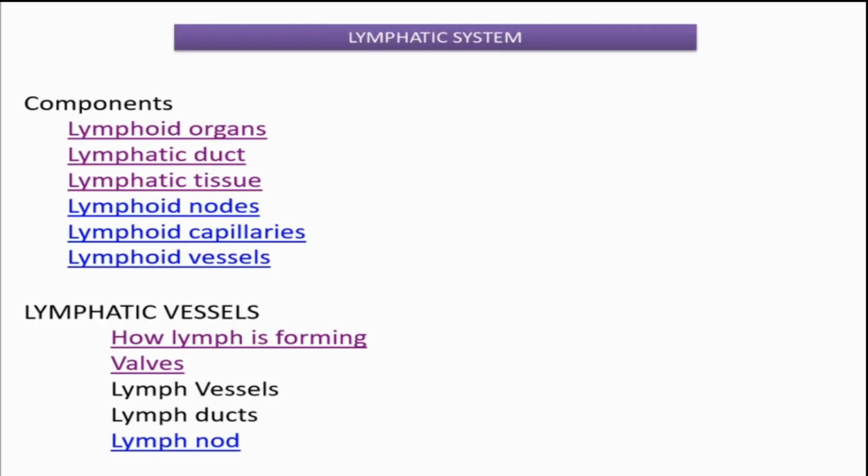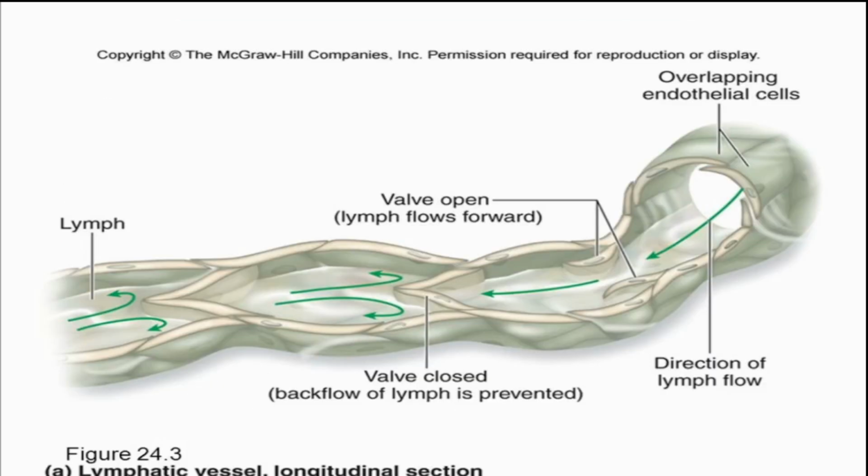Okay, next. Next is about valves. Inside the lymphatic vessels, certain valves are present. Regarding that, this is a lymph vessel, and see how this lymph vessel is formed.